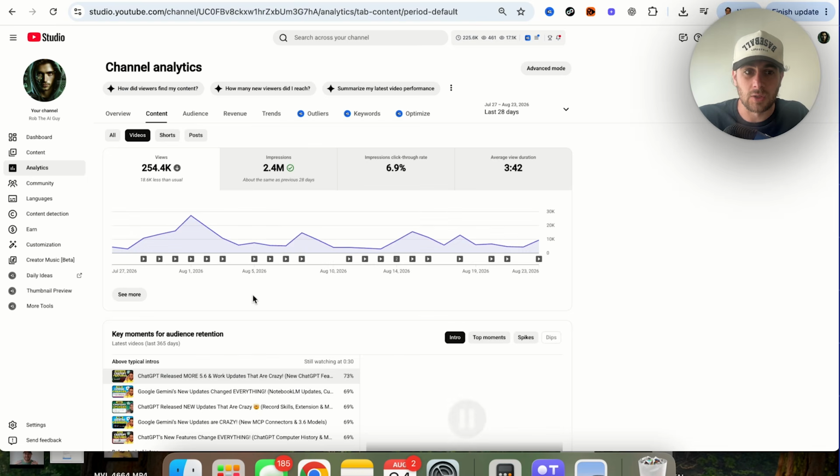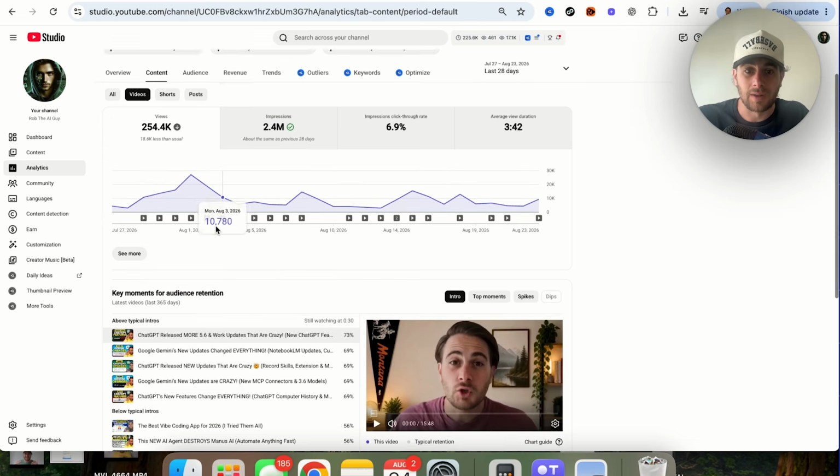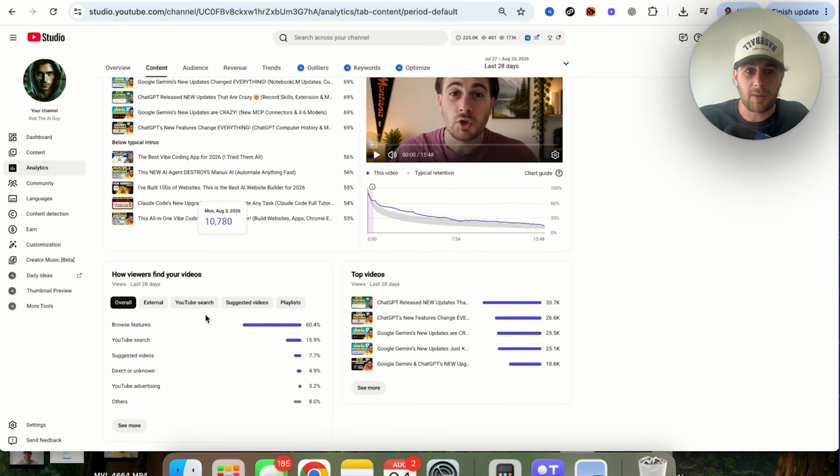If we come over into content right here, what this is going to allow us to see is where people are actually finding our content. So we can see browse features. This is going to be the home page. If we come to YouTube search, this is going to be people on search. And if we come over here to suggested videos, this is going to be the videos that show the side panel, direct or unknown, and then YouTube advertising. And basically, you want to make sure that you are optimizing your content for these.